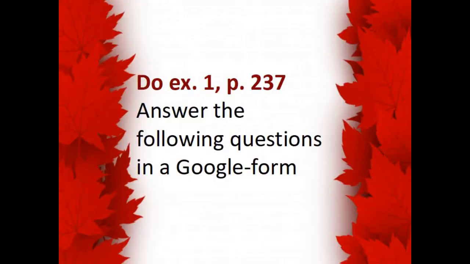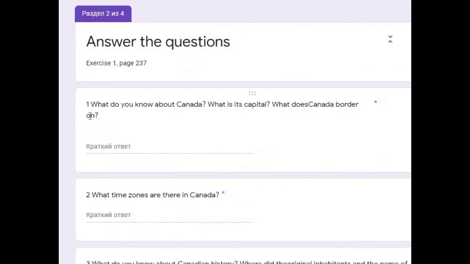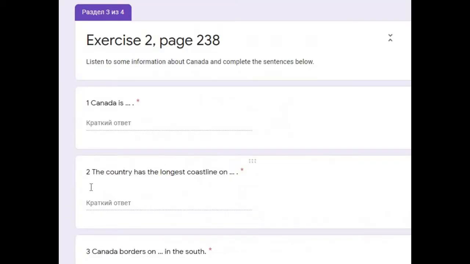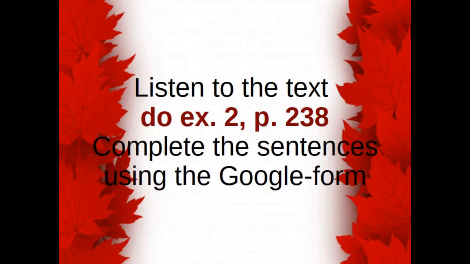And your task will be exercise 1 on page 237. Answer the following questions in a Google form. You will write your answers here. And the next task, exercise 2 on page 238. Listen to the text and complete the sentences, also using the Google form. As you see, you must write your answers here. Now, let's listen to the text.